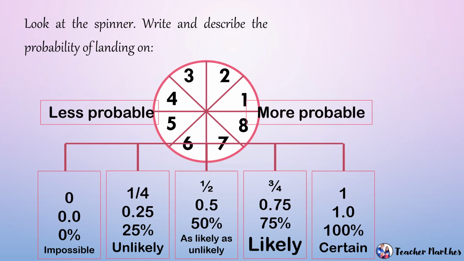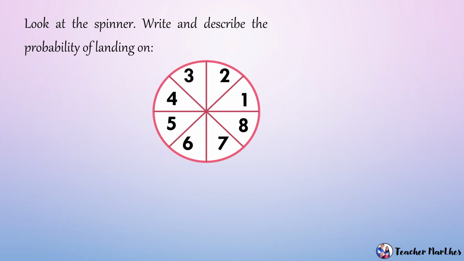So ngayon, ang gagawin naman natin ay using the favorable outcome over the possible outcomes. So, write the probability of landing on A, number 1. Since iisa lang po ang number 1, ibig sabihin, this is the favorable outcome. 1 over possible outcomes, 8 numbers, so ang possible outcomes natin ay 8.